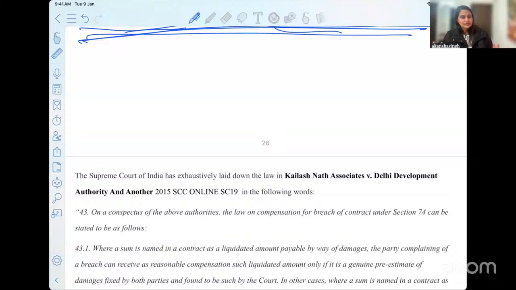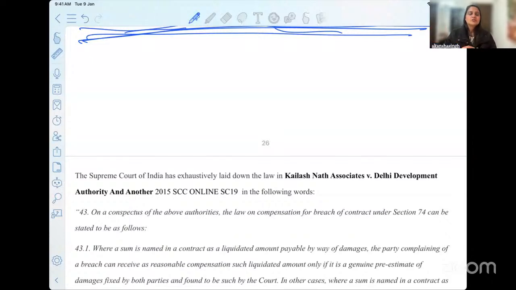Where they can't assess the damages, they allow you to not prove any loss, and they will now read and refer to your clause or the agreement between the parties. In addition to this, we refer to the concept of forfeiture of earnest money, wherein we understood that it can be so done, but the test of reasonability will be applicable here as well.